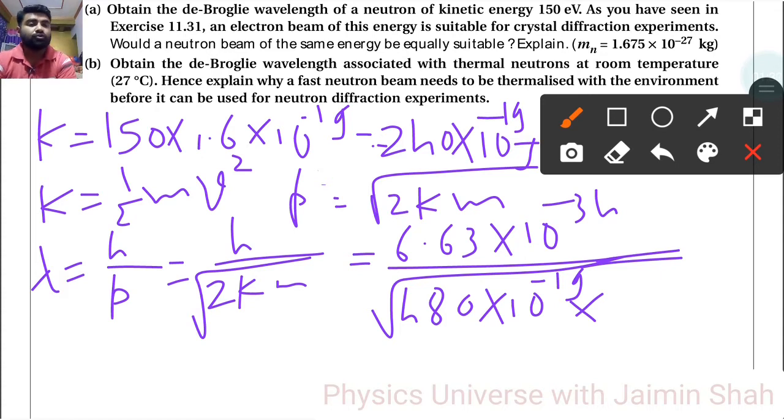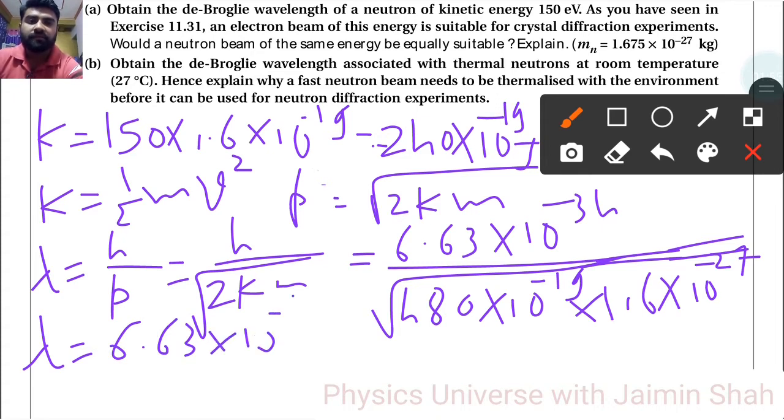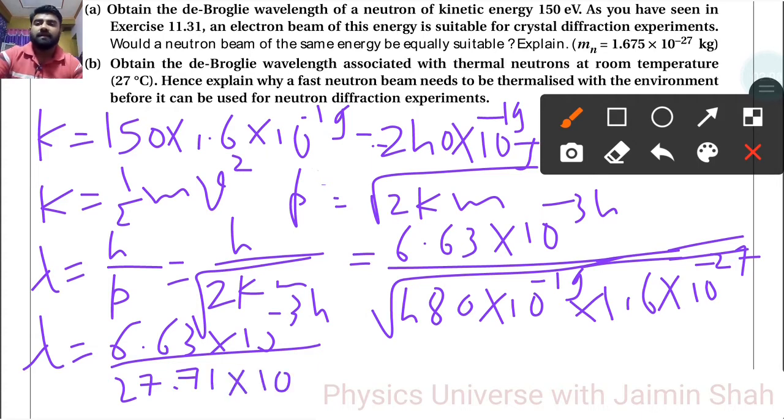So here the neutron mass is 1.6 into 10 raised to minus 27. So for the neutron, 480 into 1.6, that is 768, right? So under root of 768, that is 27.71. So lambda is equal to 6.63 into 10 raised to minus 34 upon 27.71 into 10 raised to minus 19 minus 27, half of that will be minus 23.